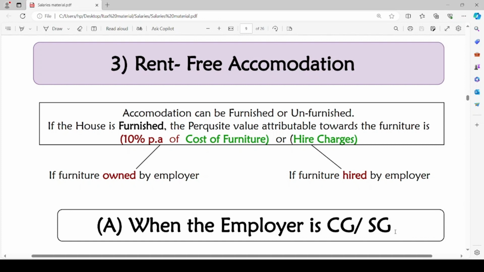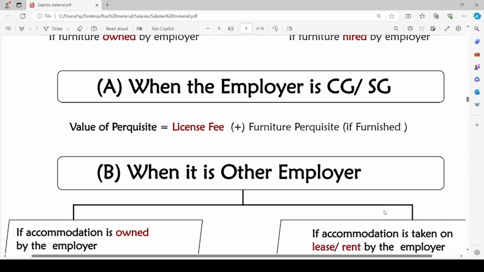So, let us take a case when the employer is central government or state government. In such a case, the value of perquisite will be simply license fee plus any furniture perquisite if it is furnished accommodation. We know the value attributable towards the furniture perquisite; we have discussed it just now. So, the value of perquisite will be license fee plus furniture perquisite if the accommodation is furnished when the employer is central government or state government.